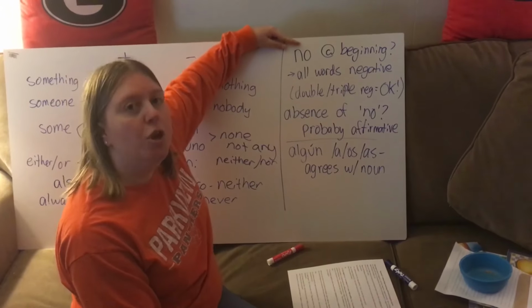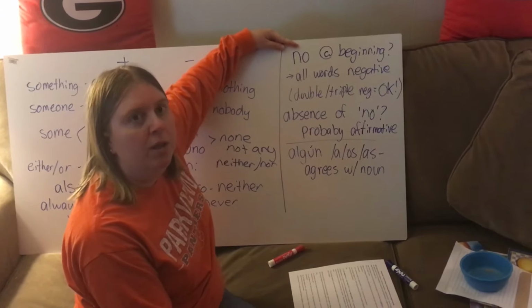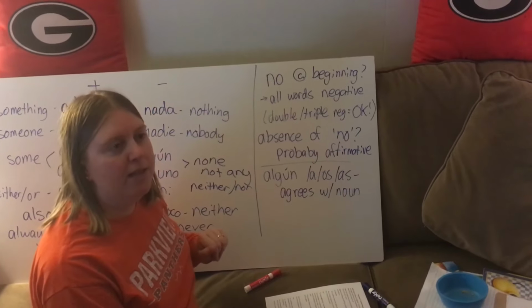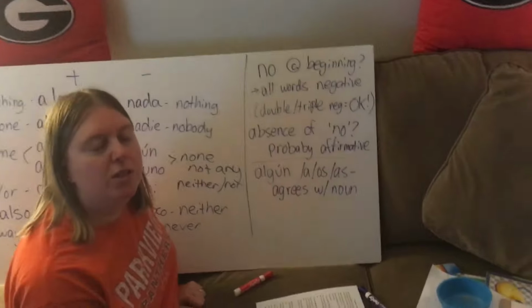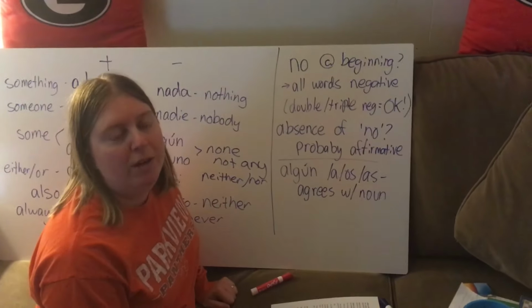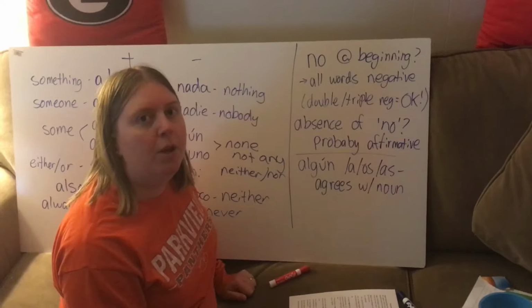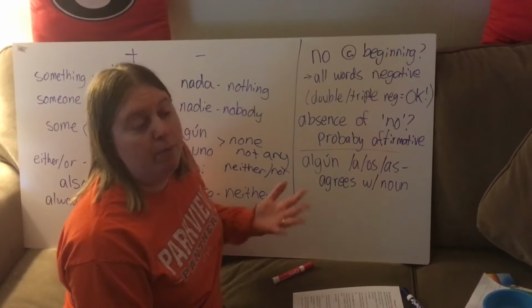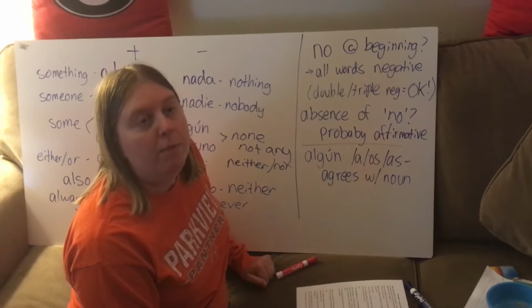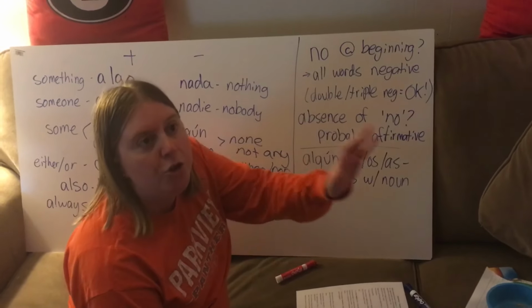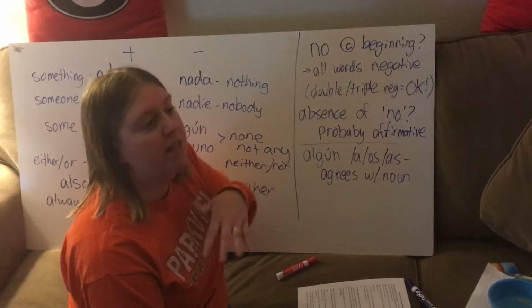Alright, if there is a no at the beginning of the sentence, you're going to make all the words in that sentence negative. So for instance, the double negative. In English, we don't say, I don't want no cheese. Okay? Number 1, because you always want cheese. But number 2, because in English, you don't have the double negative. I don't want no cheese. In English, that's improper grammar.